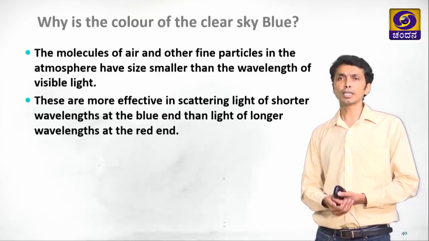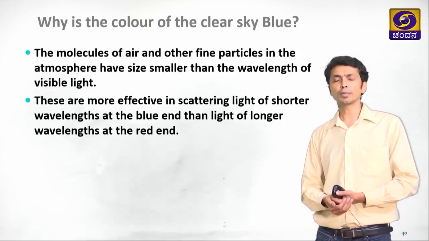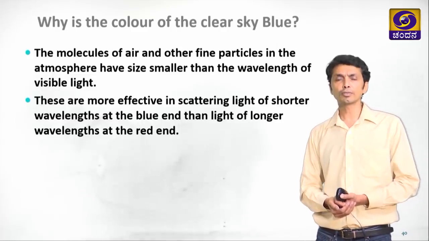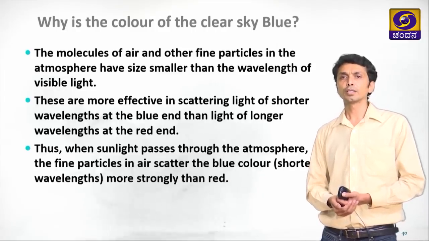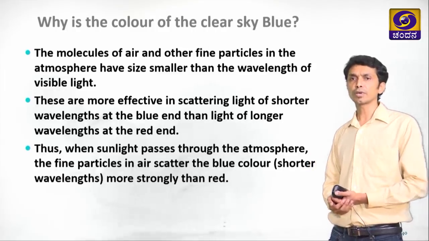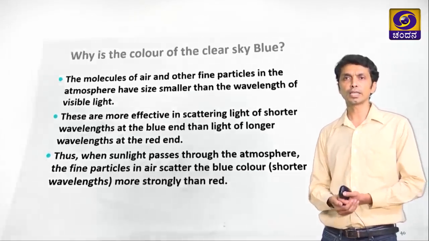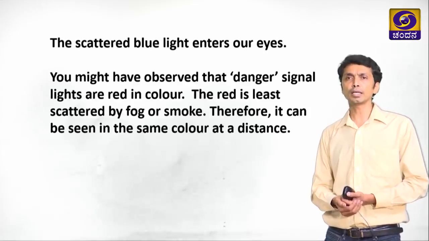So, in our atmosphere blue light is scattered more because the particles in the atmosphere are of the size of the lower end of the visible spectrum, the blue color. When sunlight passes through the atmosphere, fine particles in air scatter the blue color more than the red. That is why the sky is blue. So, the scattered blue light enters our eye.